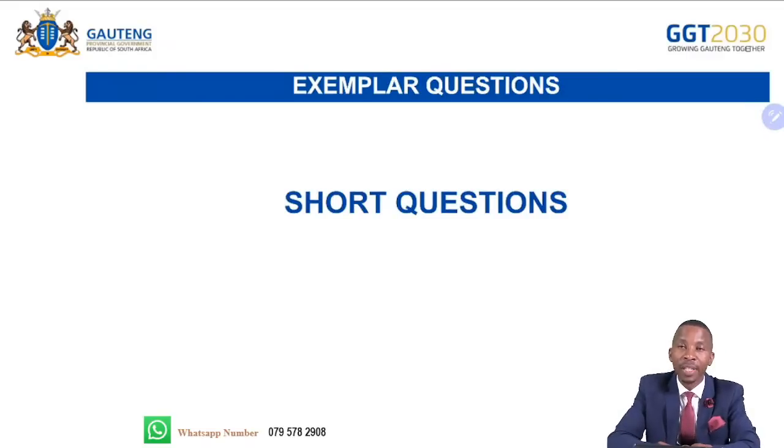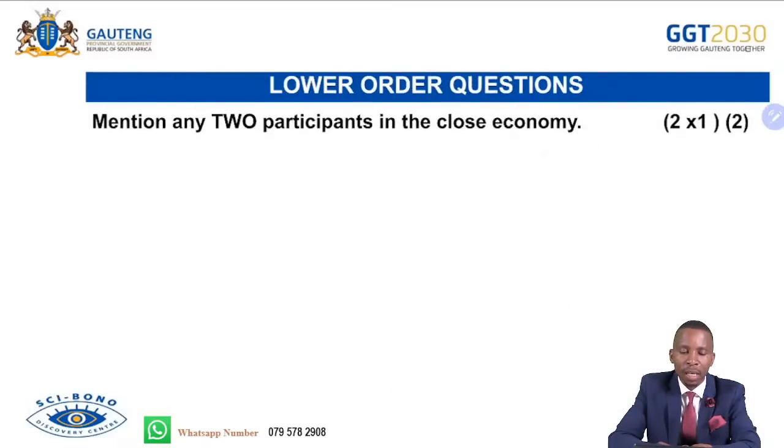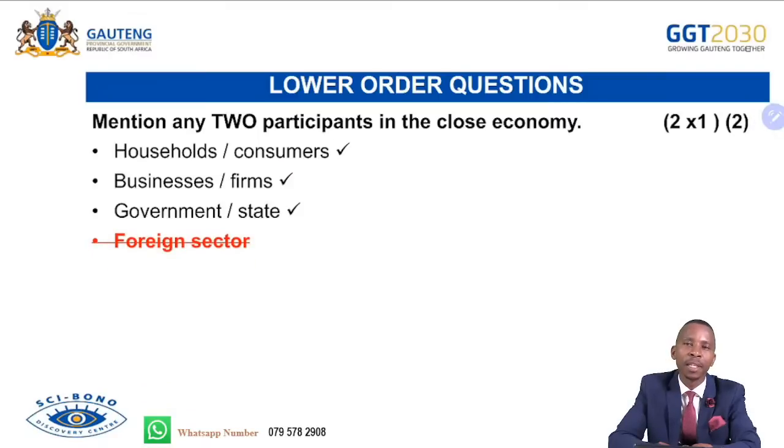So, exemplar of questions. This is more like a revision. The first portion was more like a training, giving you guidelines on how to go about the question paper. This is the lower order. We say mention any two participants in the economy. So let's see, in the closed economy: household or consumers, businesses or firms, government or state. If you say foreign sector, you are wrong, because this is a closed economy, not an open economy.